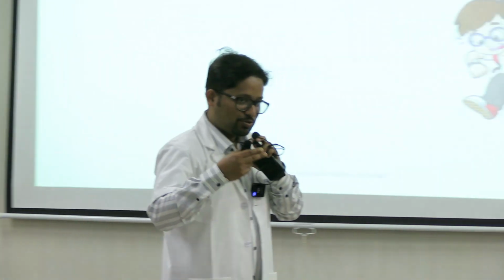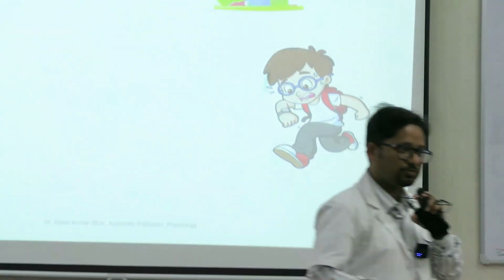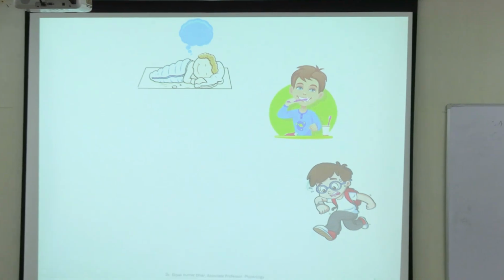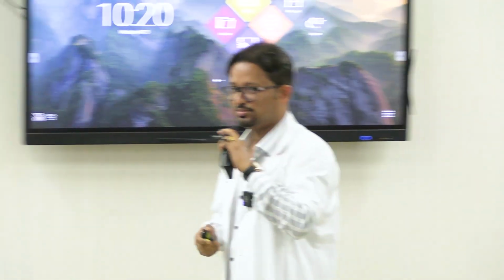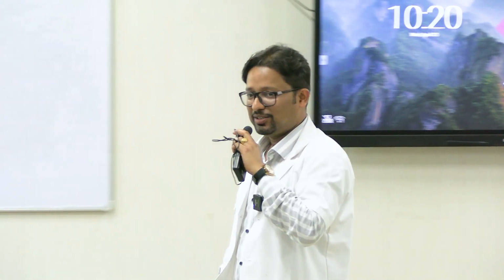Now let us go a step ahead. So you are brushing, but then you remember you have a class from 9 and you are getting late. Then what happens? Anxiety, stress, and you run towards the LT.